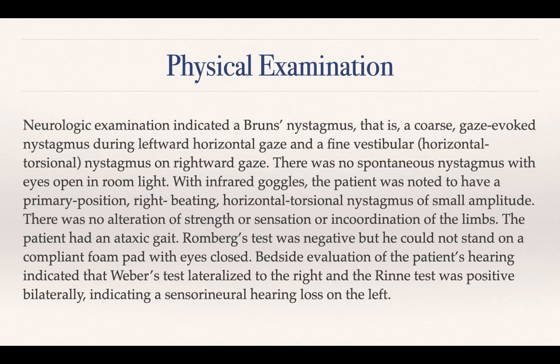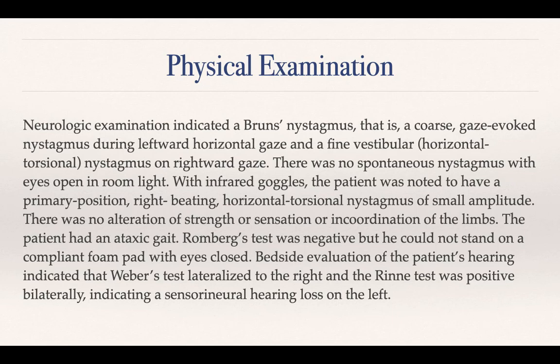And a fine vestibular or horizontal torsional nystagmus on the rightward gaze. So on right gaze there is a fine nystagmus, on left gaze there is a large amplitude coarse nystagmus. This combination, on one gaze a coarse and large amplitude nystagmus, on the other side a very fine nystagmus, has been given a term called Bruns nystagmus. There was no spontaneous nystagmus with eyes open in room light.